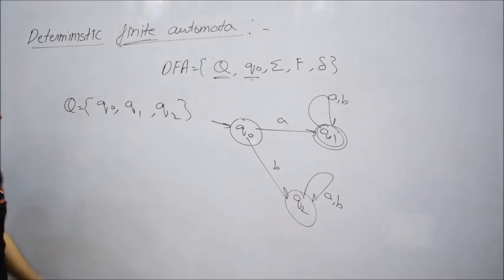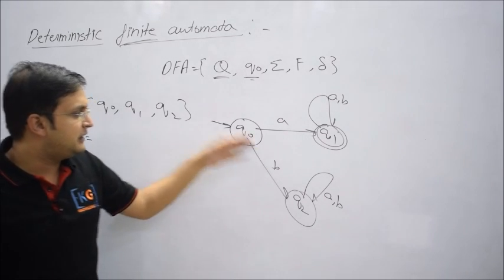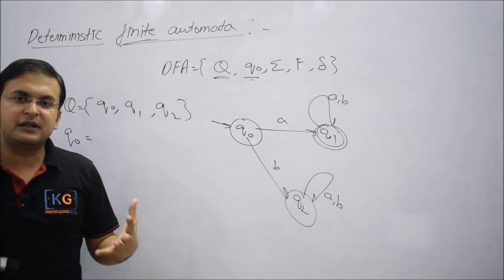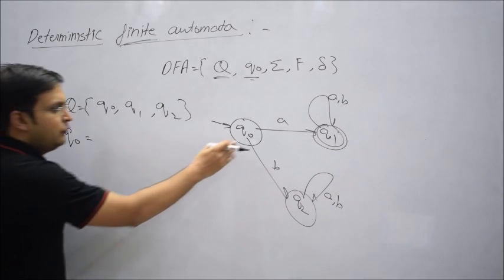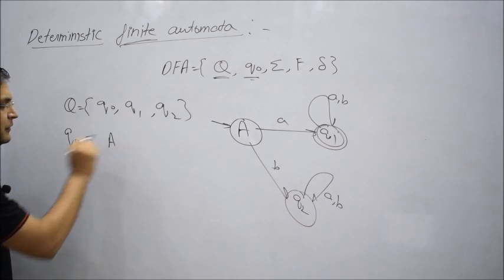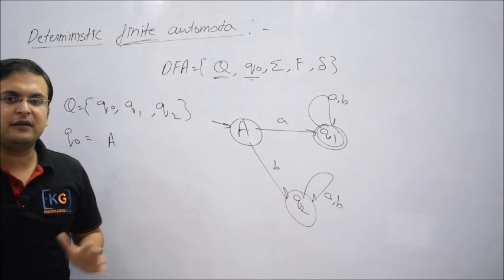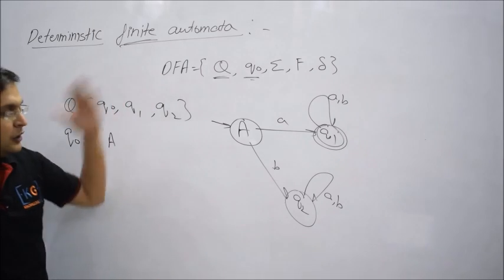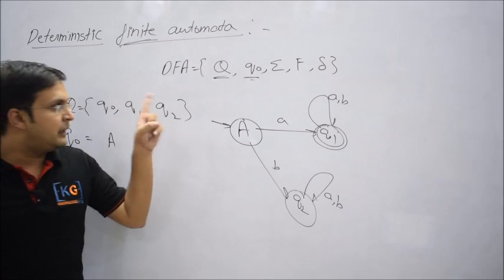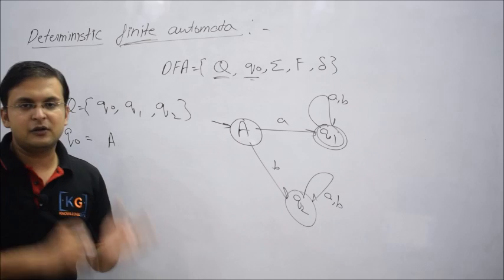Okay. Now next thing is the initial state, Q naught. Now Q naught is a tuple, and more or less we always name the initial state Q naught, but that is not compulsory. Q naught is just a symbolic representation of the initial state. So even if you want to name this state, for example, capital A, that is also fine, no problem in that. Now you understand some points. The initial state in any finite automata, specifically right now I'm discussing DFA, even though it is the same in NFA, is always 1. So every finite automata has always one initial state. It can never be 0, it can never be 2.